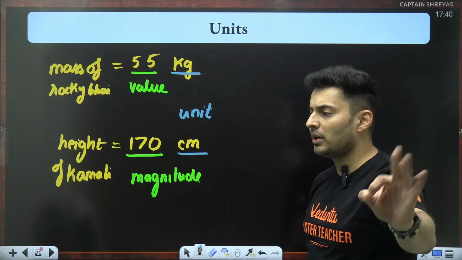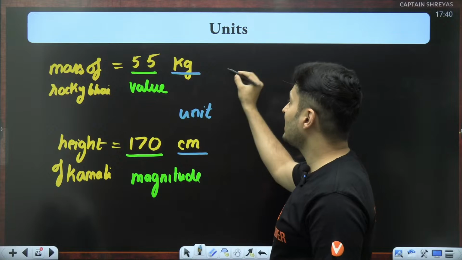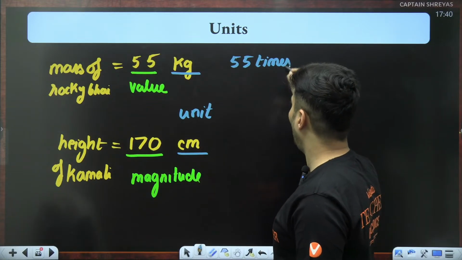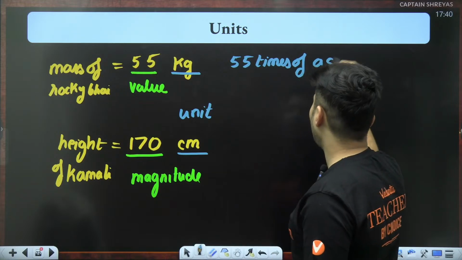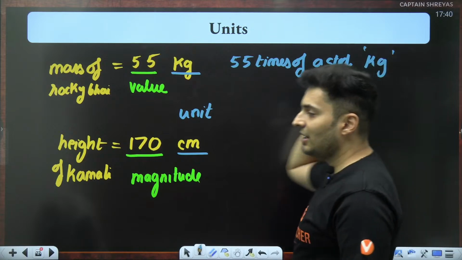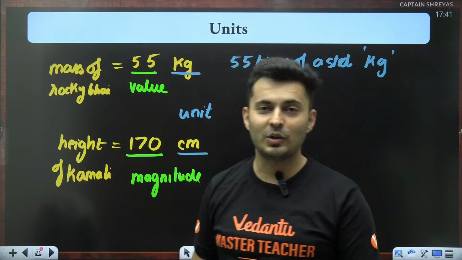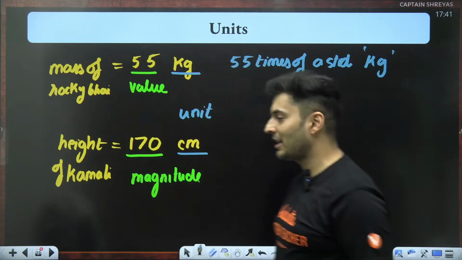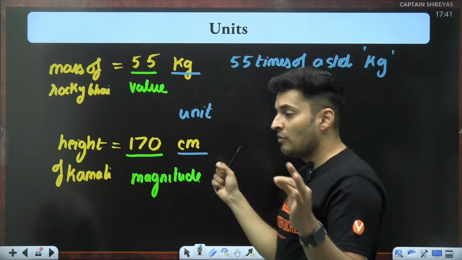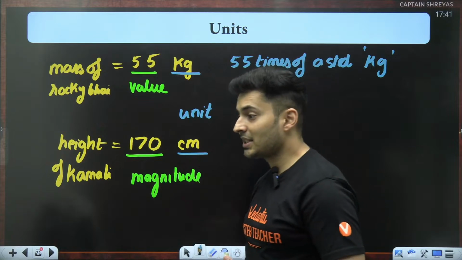I know for sure what 1 kg is. So when I say 55 kg, it is basically 55 times a standard kg. Everywhere in this world, everybody knows what a kg is. Everybody knows what a centimeter is. And it does not change from America to Europe to India to some other place.